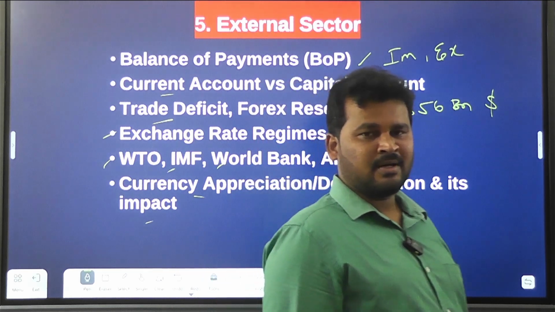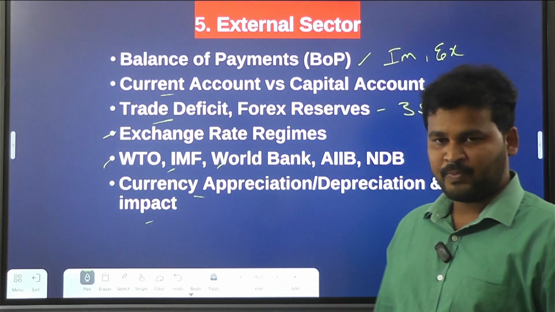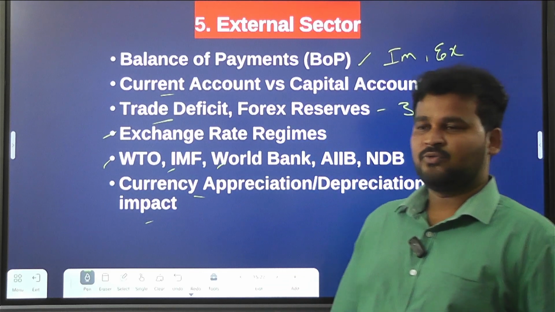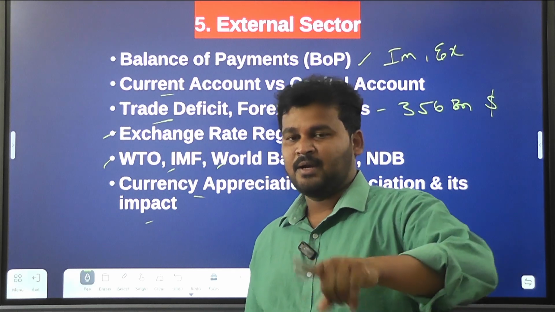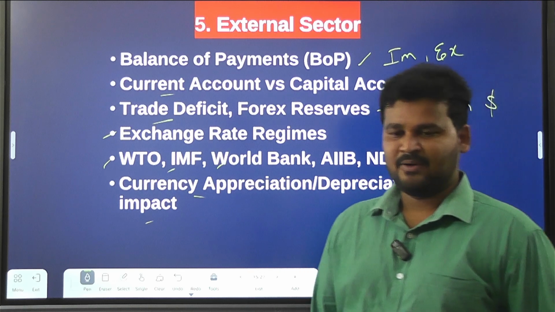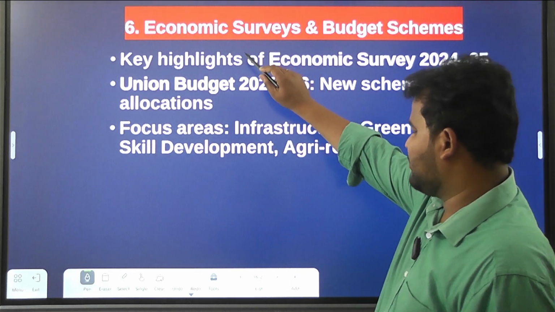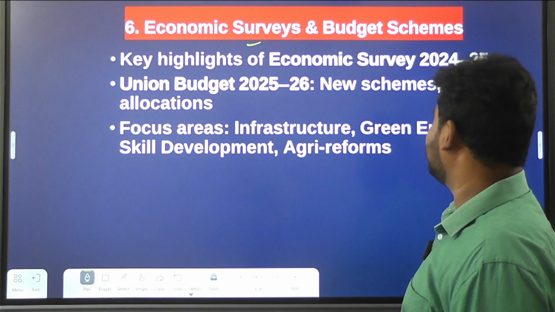Why we are increasing the value of the rupee, and sometimes why we are decreasing the value of the rupee, you have to know it. Clear? Very important area. Then after that, you have to know about the economic survey and budget schemes.